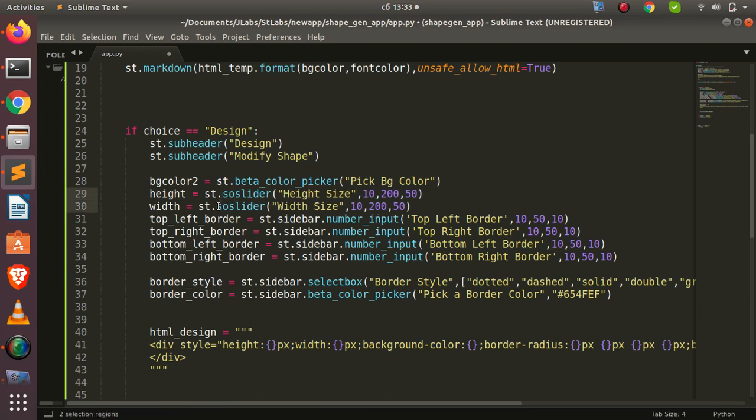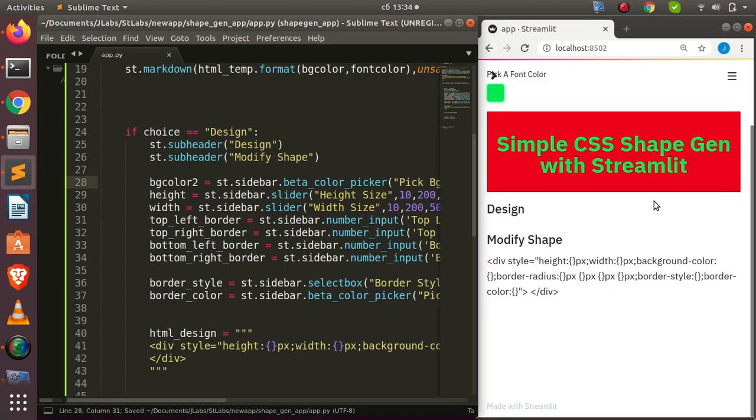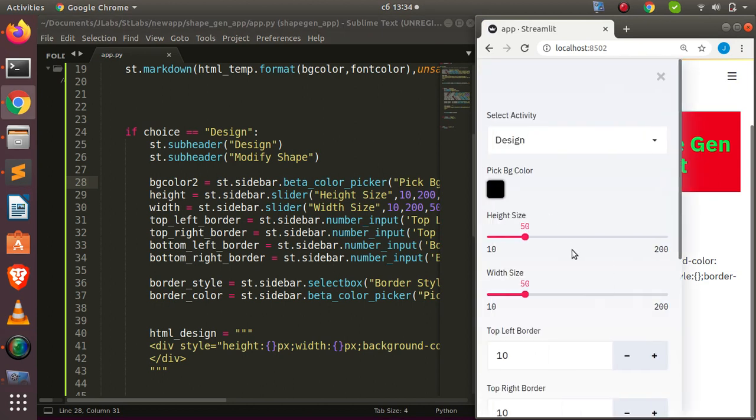So sidebar.slider. Then also do the same thing for this one. So sidebar.slider, so that it will be on the opposite side. So if I go back here, it's no more here, but it's on this side, so that it's nicer and more beautiful. So perfect. Let's check it out.